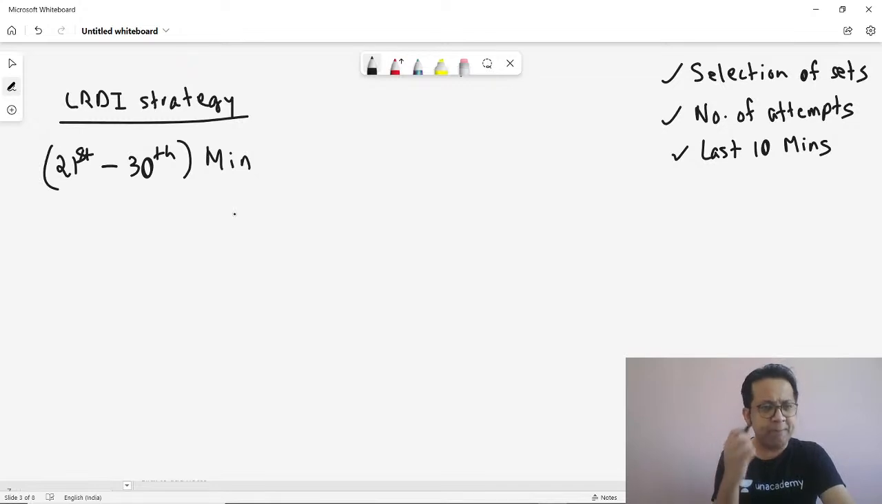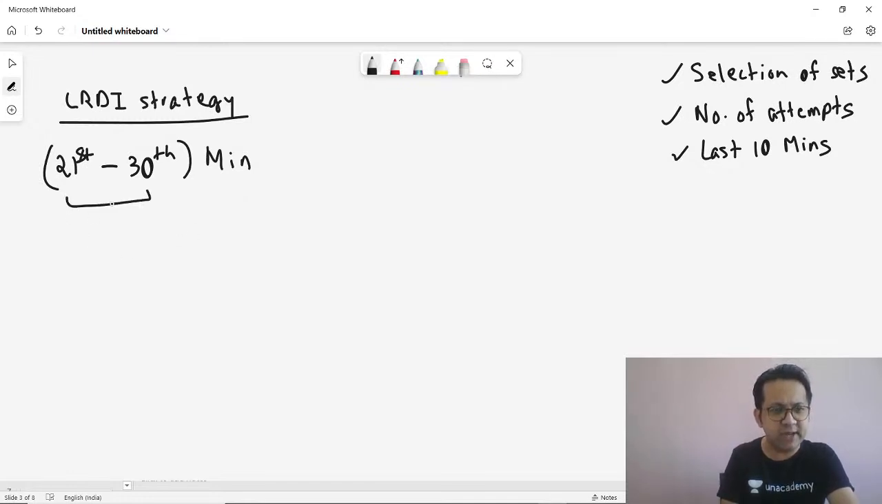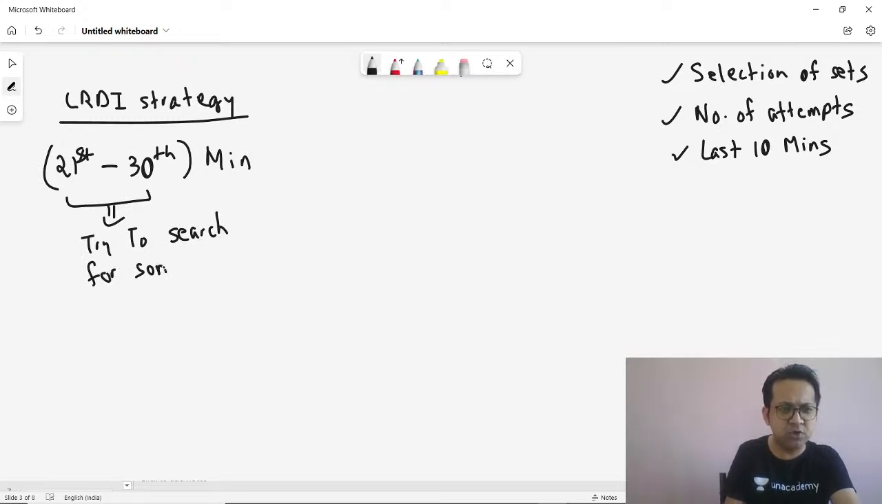First few minutes, you have picked up sets which are familiar. Last 10 minutes, you are picking up sets which are leftover portion. But from the 21st to the 30th minute, try to search for some doable sets, for some doable questions. Doable. When I say doable questions, it could be something which you have not done before.